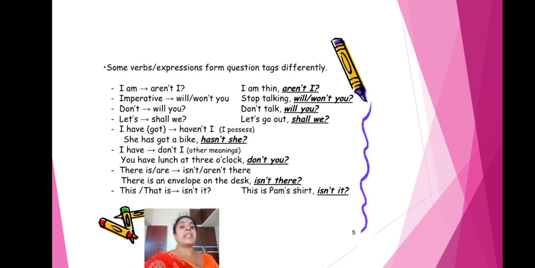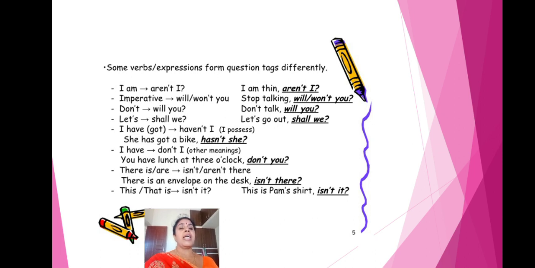Let's go out, shall we? The short form you have to write is "shall we", no need to write "go out, shall we". So when "let's" is there, what do you have to use? Shall we. Next, "I have": haven't I, when it shows possession.